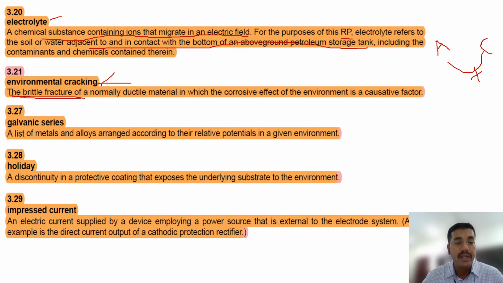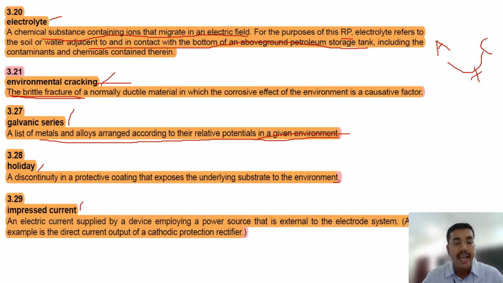Okay. Galvanic series: a list of metals and alloys arranged according to the relative potential in a given environment. Holiday: a discontinuity in a protective coating that exposes the underlying substrate to the environment is called holiday.